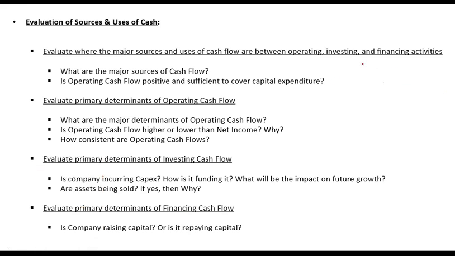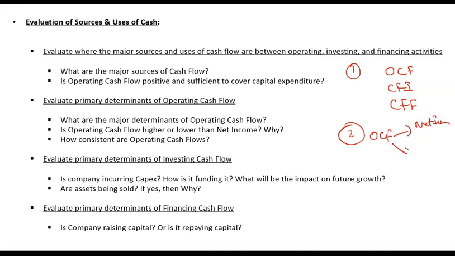So the first question to answer is where is cash coming from and where is it being used? Is it OCF, cash flow from investment, or cash flow from financing activities? And the second question to answer is, within these components, what is actually driving cash? In OCF, is it net income or working capital changes?